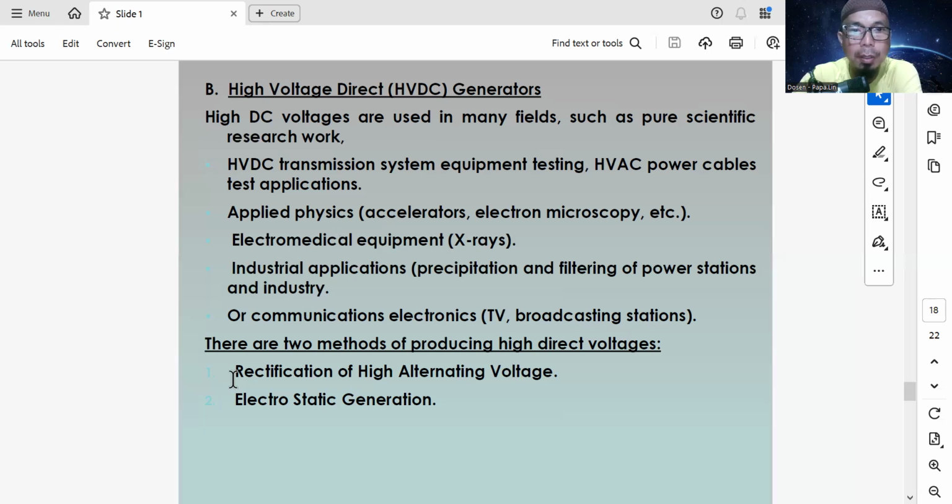And the other industrial applications: precipitation and filtering in power stations and industry, or communication electronics, TV broadcasting stations. So in TV we use high voltage DC current for the tube in the old television system. There are two methods of producing direct voltage: rectification of high alternating voltage and electrostatic generation.